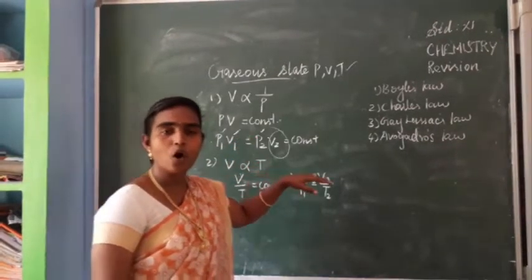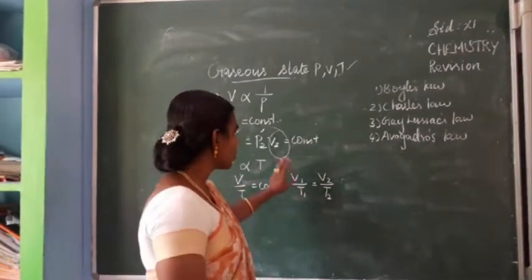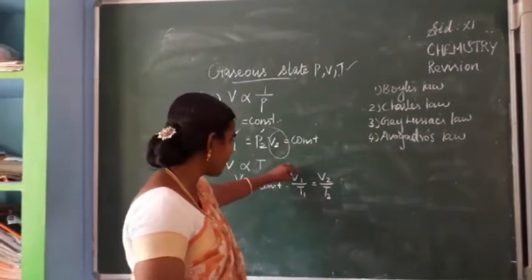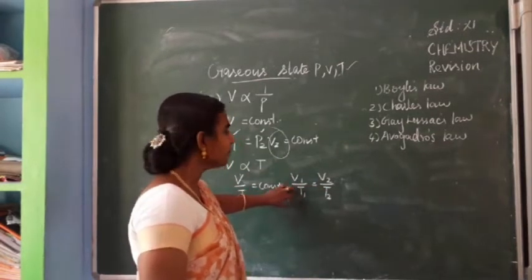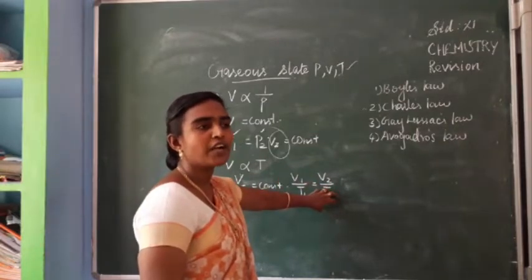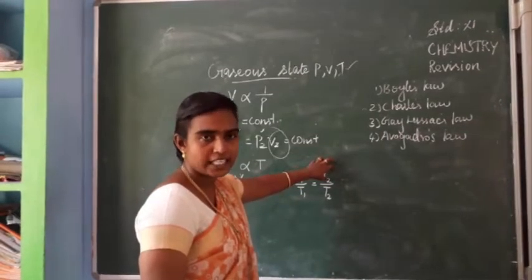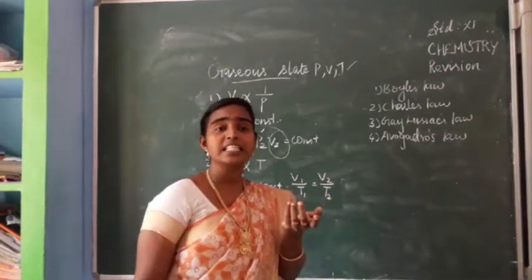If they ask a problem depending upon this Charles' law, there is a possibility of giving the volume and two temperatures, and if any one of the volumes is given, you can find out the volume of the other gas. T1 and T2 can be given in degrees Celsius.